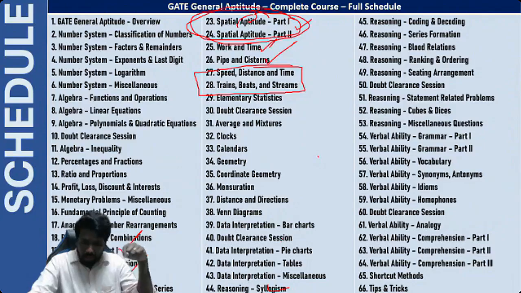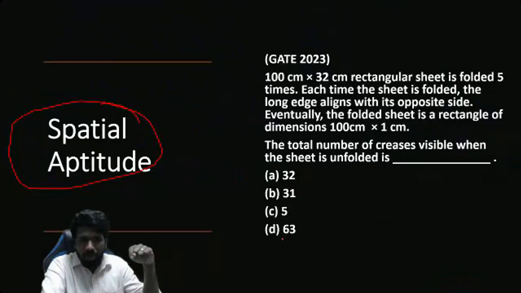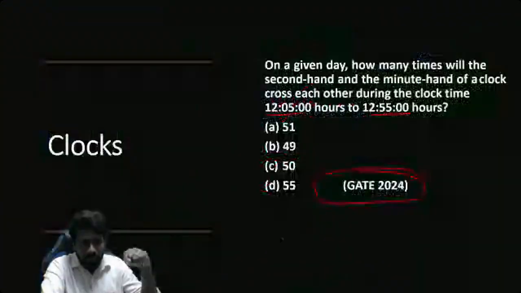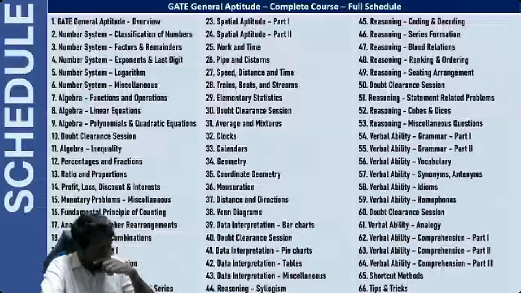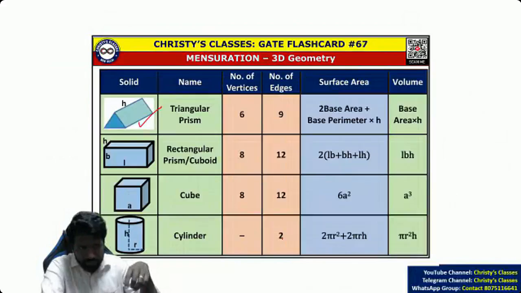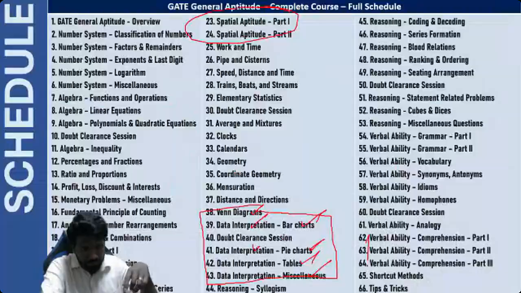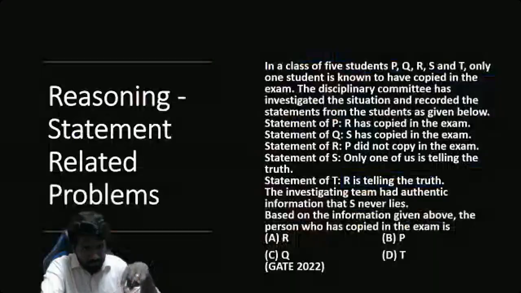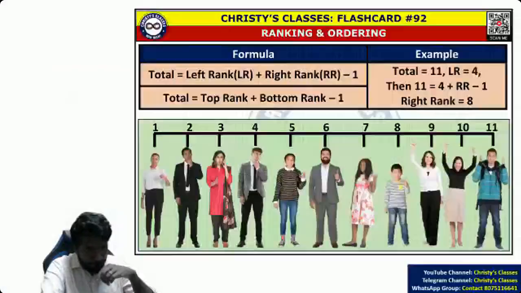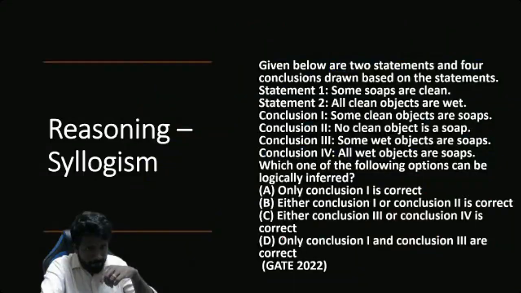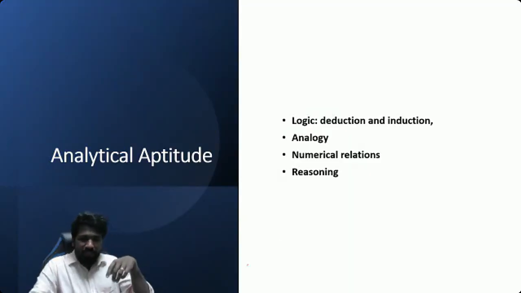So now the next unit is reasoning unit. Reasoning unit, we will start to explain. So the syllabus mentioned by GATE for reasoning unit. Just a minute. Okay, this is the syllabus mentioned.